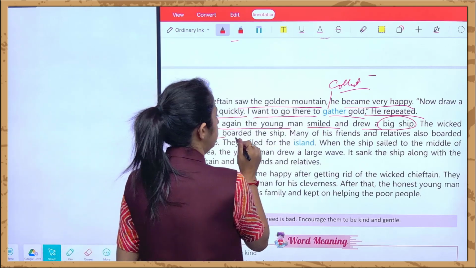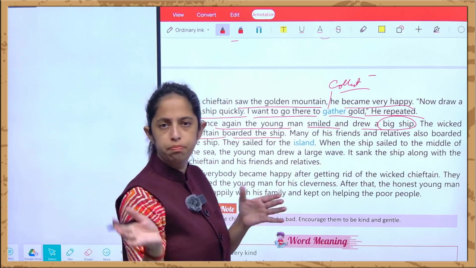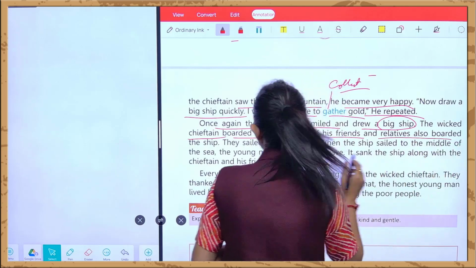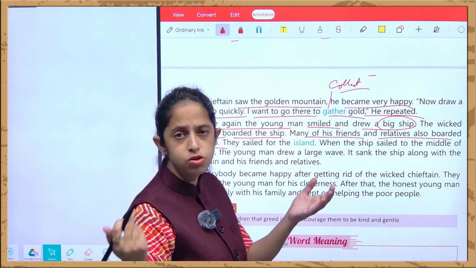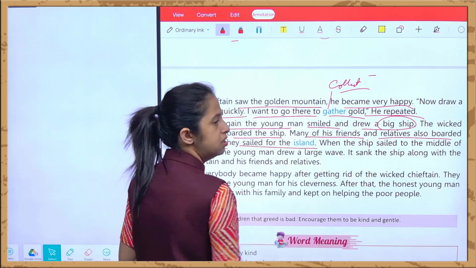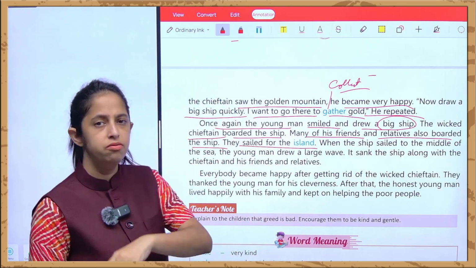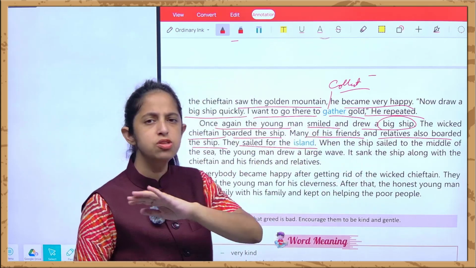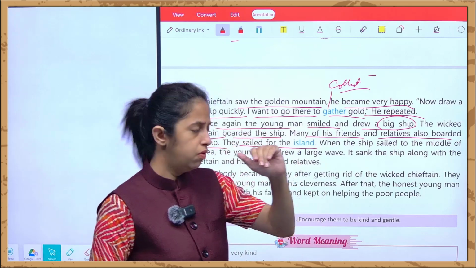The wicked chieftain boarded the ship. Boarded means ship पे चढ़ गया और उस पे बैठ गया. Now many of his friends and relatives also boarded the ship so that they also can collect the gold as much as they can. They sail for the island. Sail for the island means अपने आइलैंड में जाने के लिए they were ready. And sail करना means boat. They sail on the river, on the sea.